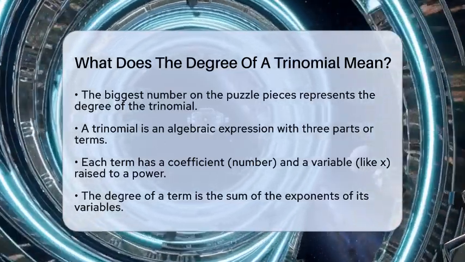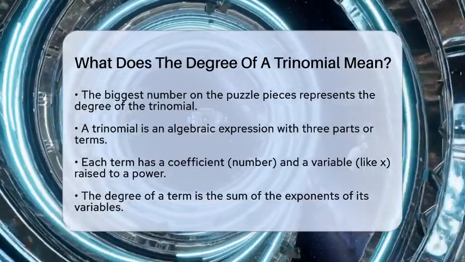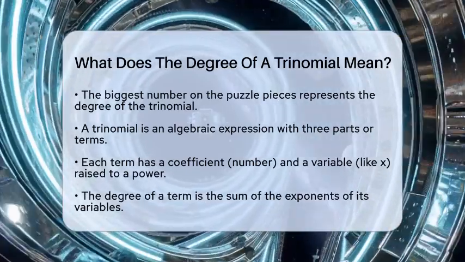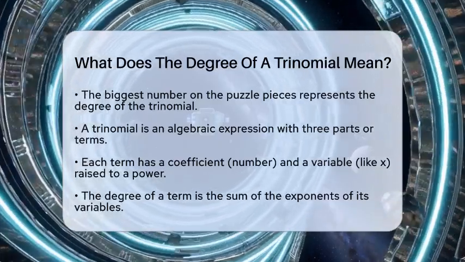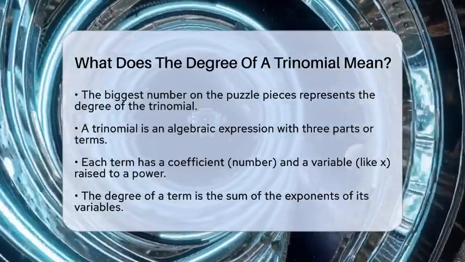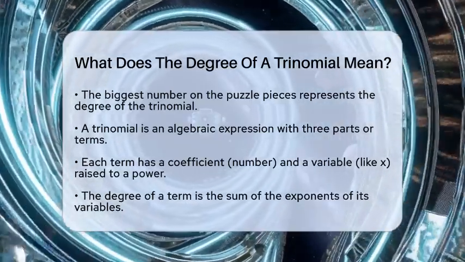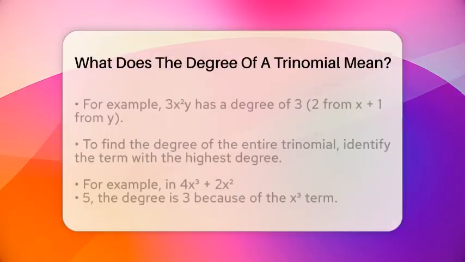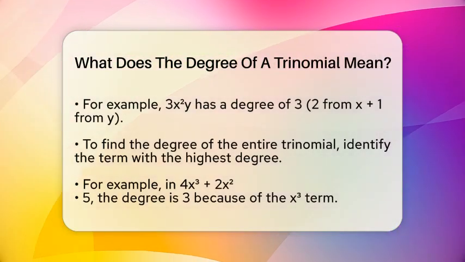A trinomial is just a fancy word for an algebraic expression with 3 parts, or terms. Each term has a number, called a coefficient, and a variable, like x, raised to some power. The degree of a term is the sum of the exponents on the variables in that term. For example, if you see 3x squared y, the degree of that term is 2 from x plus 1 from y, which adds up to 3.